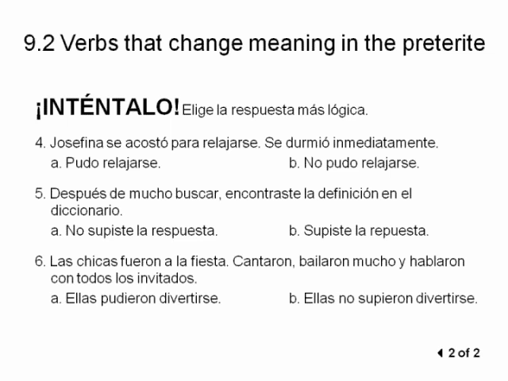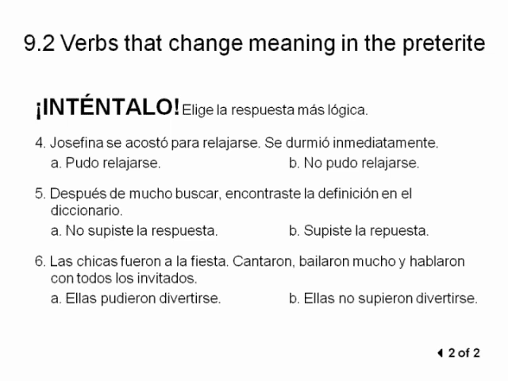And then the other practice that's here, let's see. Número 4. Josefina se acostó para relajarse. Se durmió inmediatamente. Inmediatamente should ring a bell for you from the word immediately in English. So Josefina lay down so she could relax, and she fell asleep immediately. Now your choices are either pudo relajarse or no pudo relajarse. She was able to relax, or she succeeded in relaxing, or she did not succeed. She failed at relaxing. If she fell asleep immediately, it sounds like she's pretty relaxed. So the best answer here would probably be A.